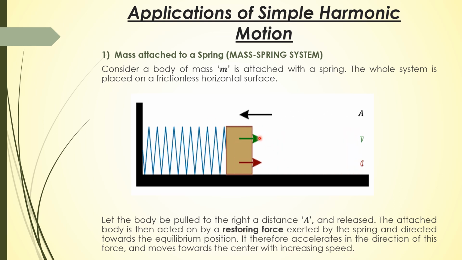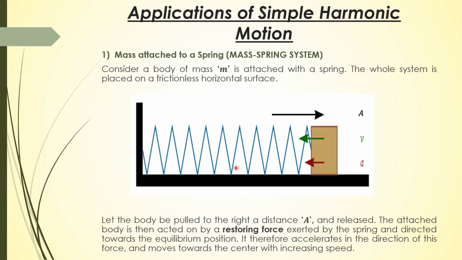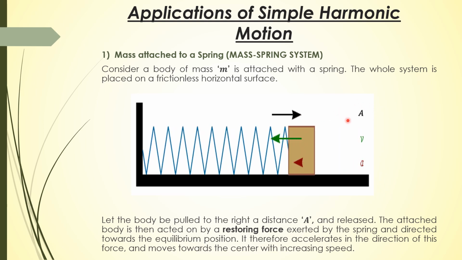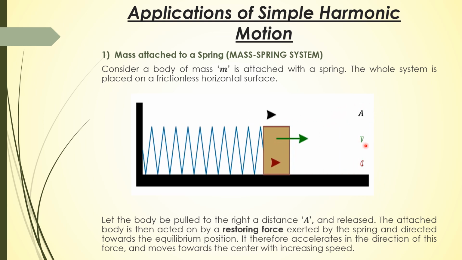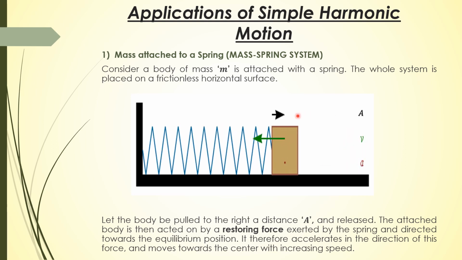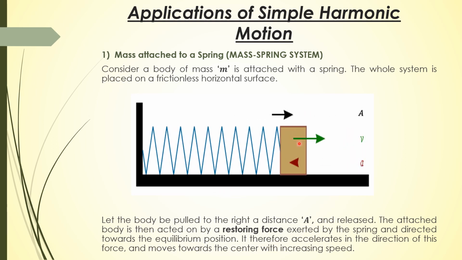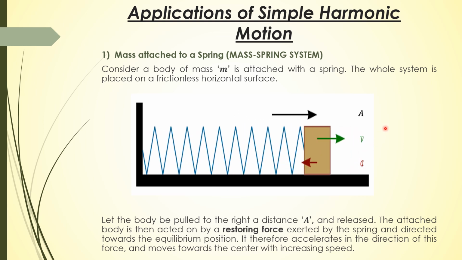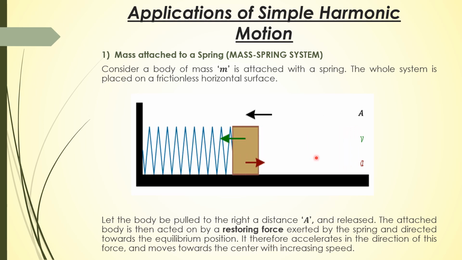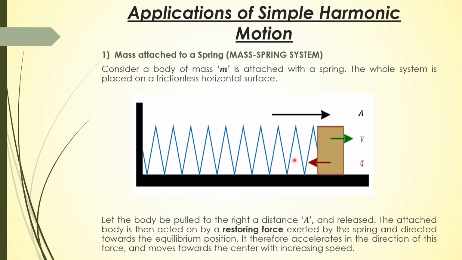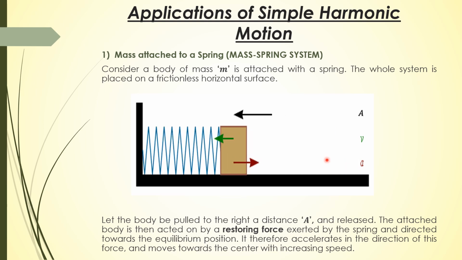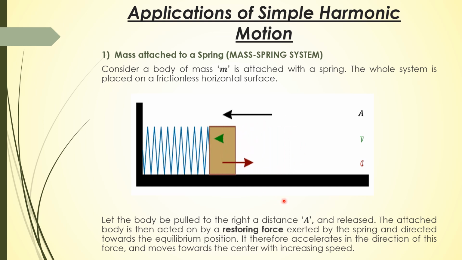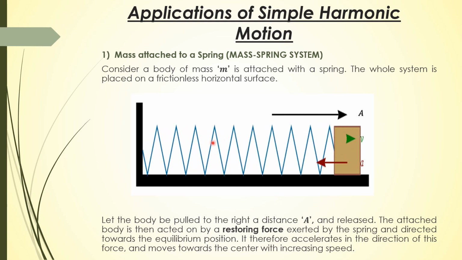So this means that when a block is displaced from the mean or equilibrium position to the extreme position, which is at distance a, and then we release the block, a restoring force acts on the block because of the spring, and the purpose of this force is to move the body towards the equilibrium position. Because of that, the body accelerates towards the mean position, and meanwhile the velocity of the block increases.